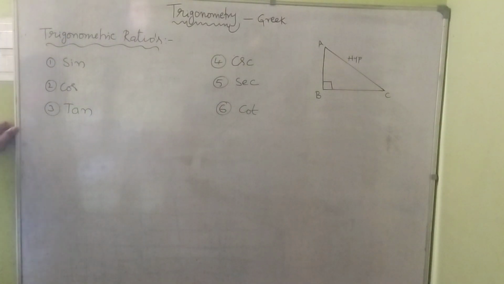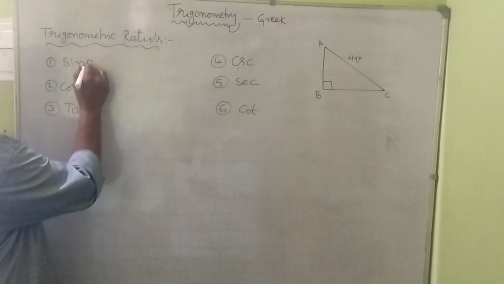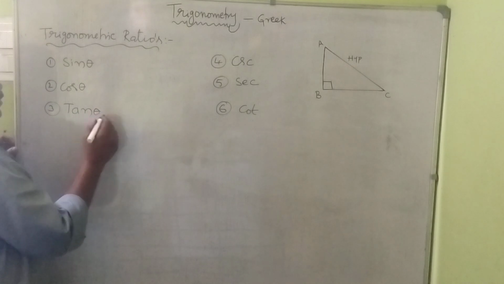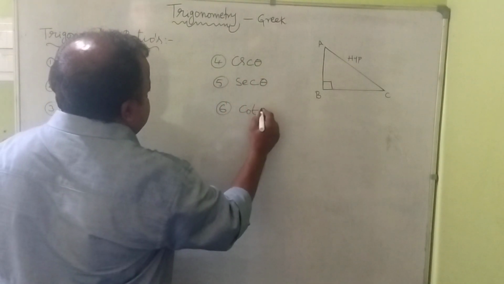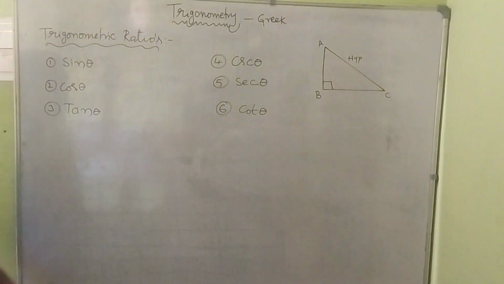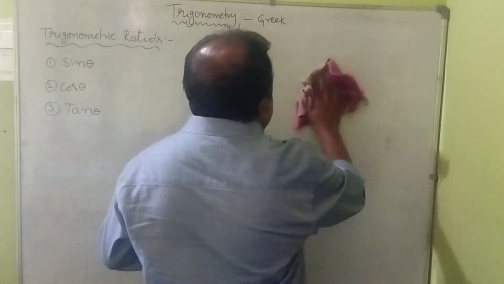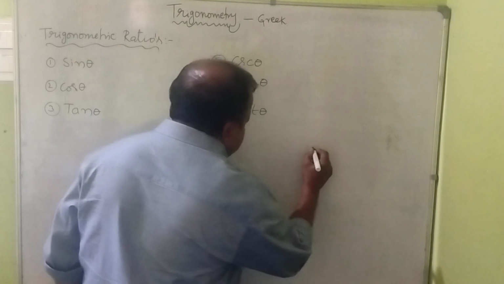Isn't it? Right. Now we are finding according to the angle: sine theta, cos theta, tan theta, cosecant theta, secant theta, cot theta. That means theta is the angle we are measuring from that point, from that vertex.